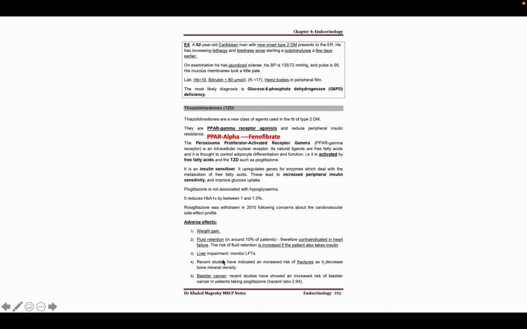Liver impairment is another complication, and this may cause osteoporosis and subsequently osteoporotic fracture. Another is bladder cancer. So these are the main complications, especially heart failure. For this reason, this drug is not used right now.